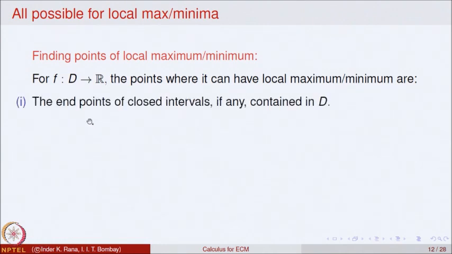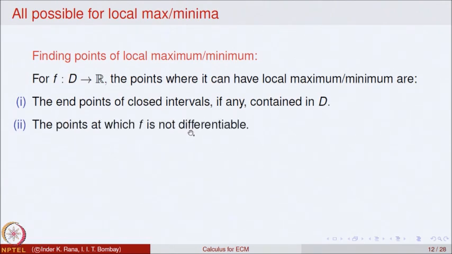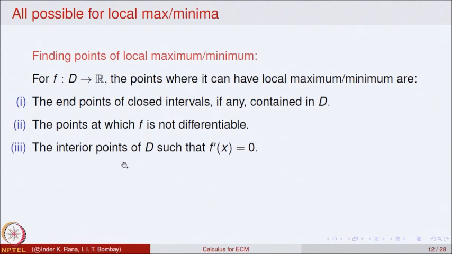The possible points are, first, the end points, in case there are any closed intervals in D. So, the end points of those closed intervals, if there are any. Secondly, the next set of points are the points at which f is not differentiable. There may be points in the domain of the function where the function is not differentiable, and the function may have a local maxima or minima at those points. We had seen some examples when we defined the notion of local maxima and minima. And the third possibility is the interior points, but at an interior point our necessary condition is that the derivative should be equal to 0.